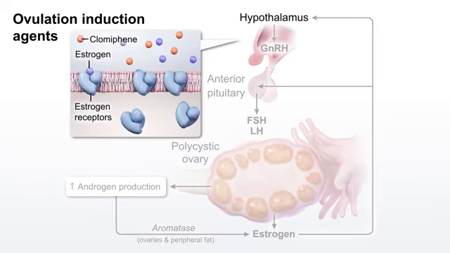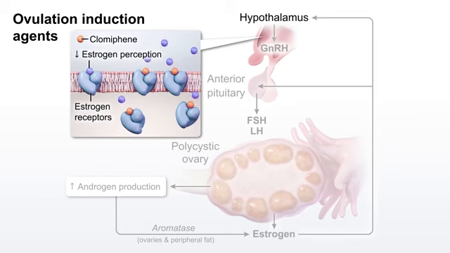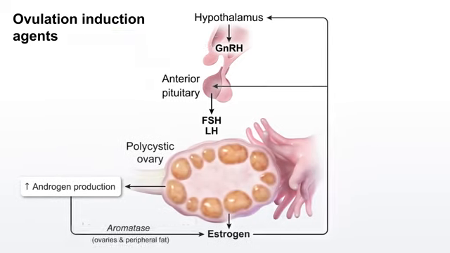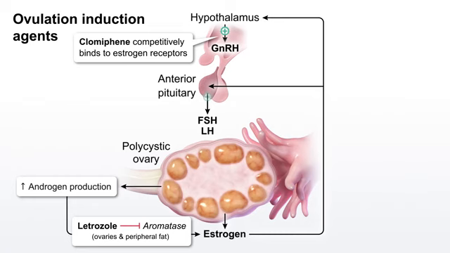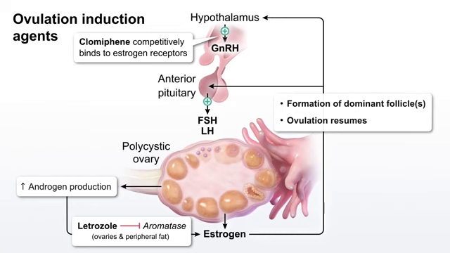Clomiphene acts on the hypothalamus. Clomiphene depletes hypothalamic estrogen receptors, leading the hypothalamus to perceive low estrogen levels. Without negative feedback from estrogen, the HPO axis increases GnRH and FSH release. Both agents restore the HPO axis, which results in ovulation.